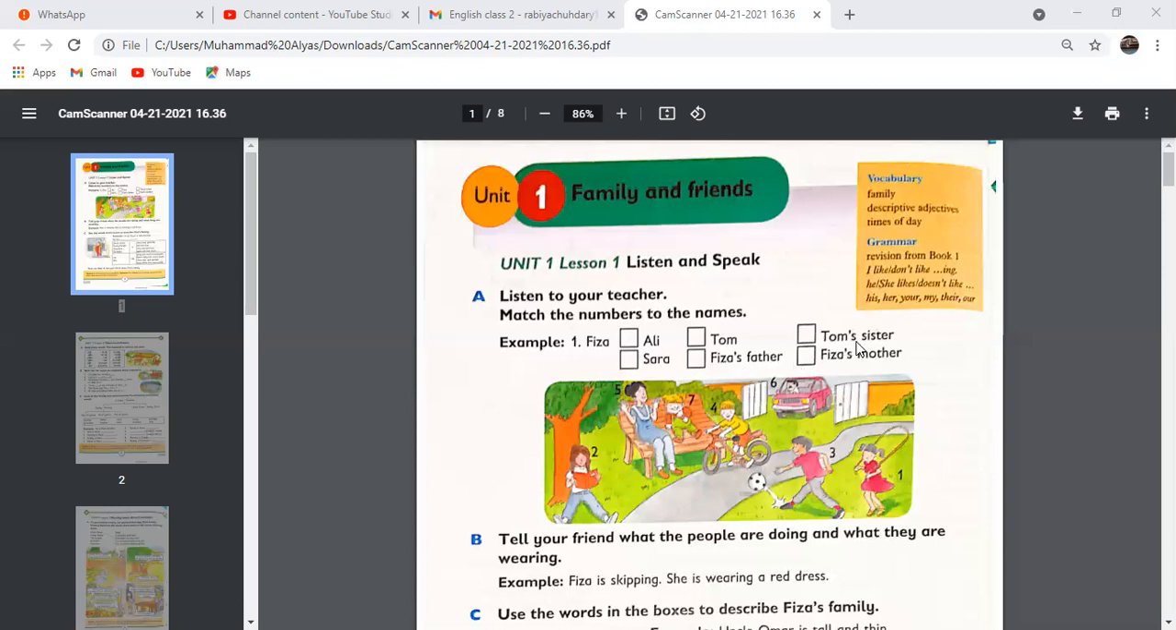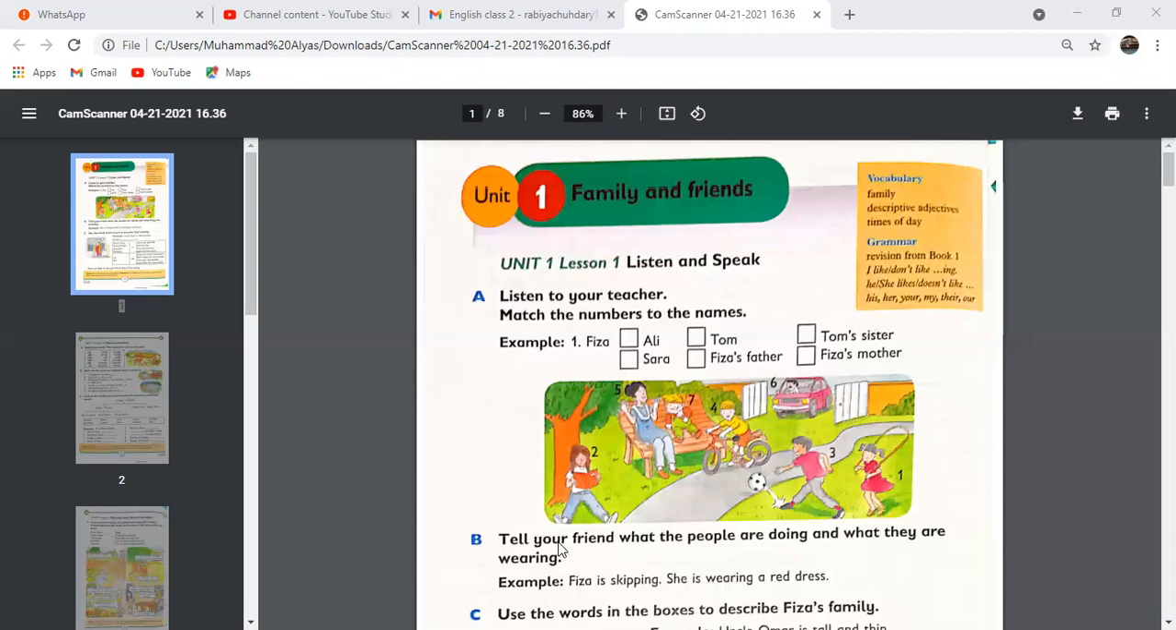And for Tom's sister, who is Tom's sister? Yes, this is Tom's sister, number 7. So write number 7 here in the box for Tom's sister. And for Fizza's mother, you need to write number 5 in the box. So write number 5 here, okay? So write number 3 for Ali, number 2 for Sarah, number 4 for Tom, number 6 for Fizza's father, number 7 for Tom's sister, and number 5 for Fizza's mother. After doing it, let's move on to exercise B.